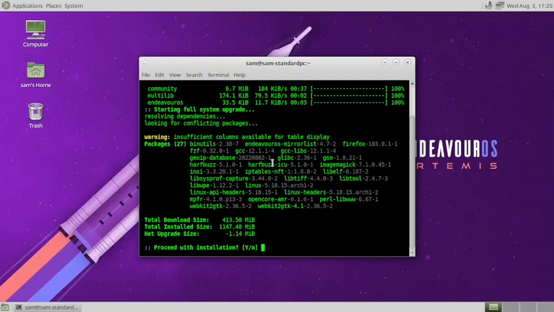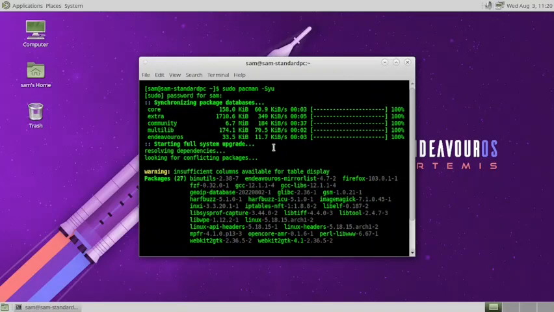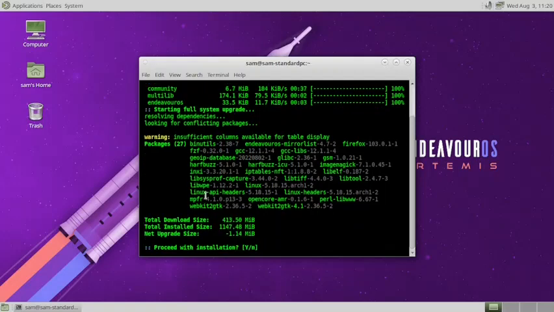Okay, now there are some warnings also. It started a full system upgrade, resolving dependencies, with a warning: insufficient columns available for table display. Okay, so these are the packages that will be updated. 413 MB of updates are there. Total installed size is 1147.48 MiB. Do you want to proceed with the installation? Yes.